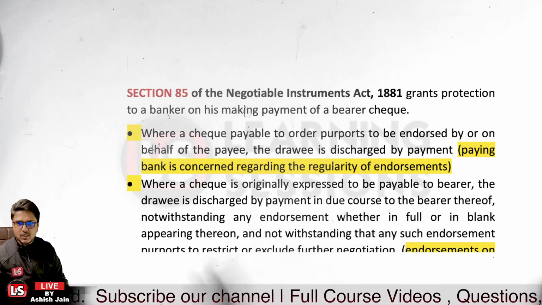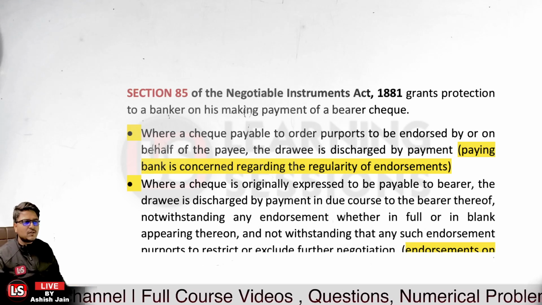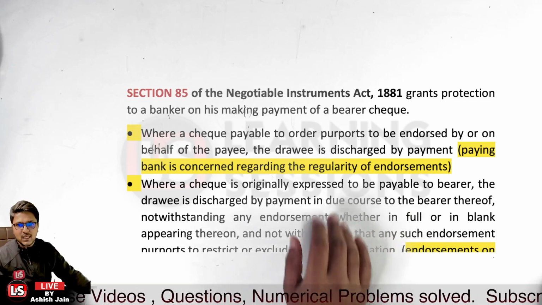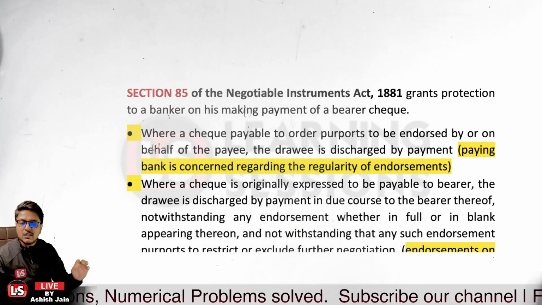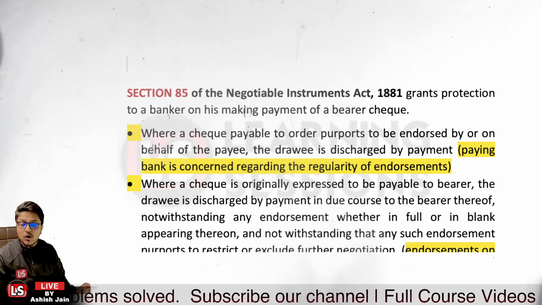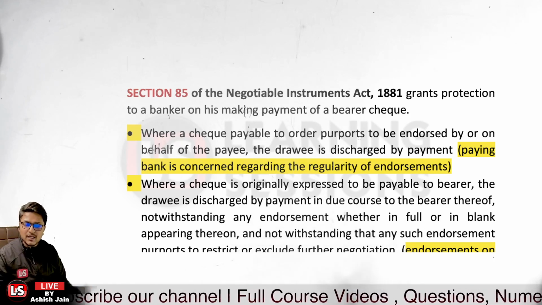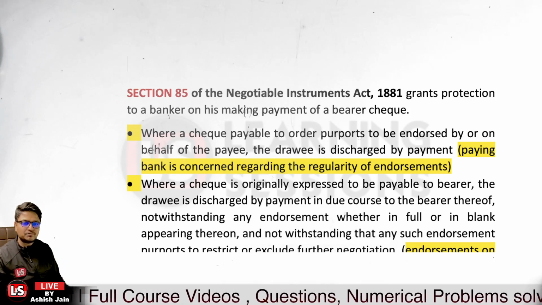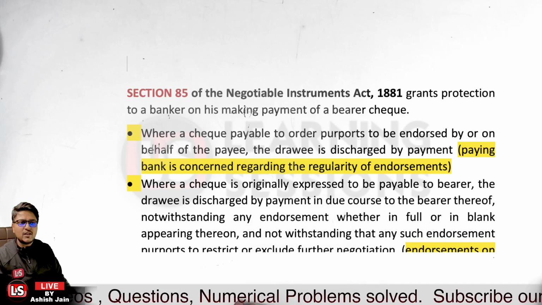Because in the case of a bearer check, once a bearer is always a bearer. And further, when a check payable to order purports to be endorsed by or on behalf of the payee. So in case of a bearer instrument, whether the endorsement is there or not, whether the regularity of the endorsement is there or not, the paying bank is not concerned. But if it is an order check, in that case, the regularity of the endorsement is an issue for the paying bank, but not the genuineness of the endorsement. Is that clear?